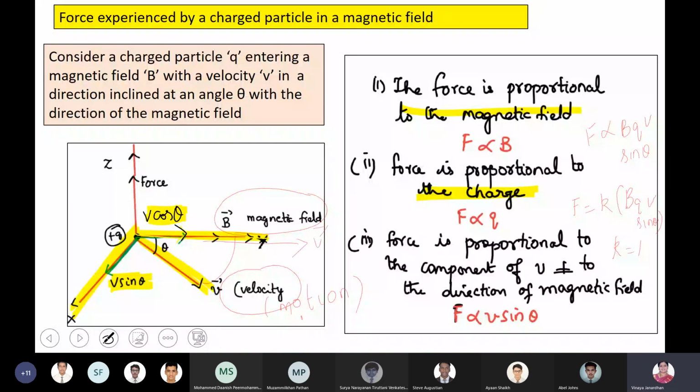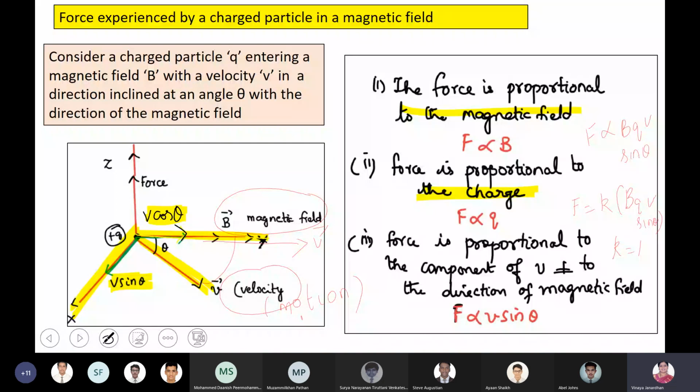Direction of the magnetic field, then only theta becomes equal to 0. Then the force acting on the charged particle becomes equal to 0. Then what happens to the particle? What happens to the motion of the particle? It will become stationary. It goes without deflection. Newton's first law of motion. There is no force acting on the charged particle.